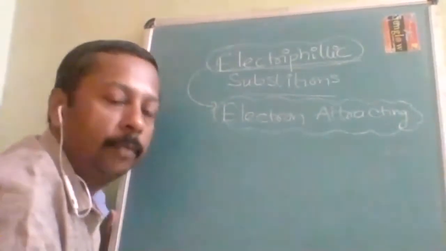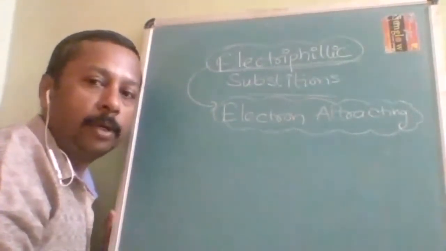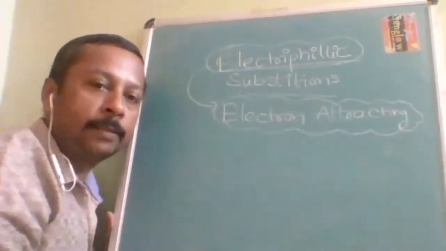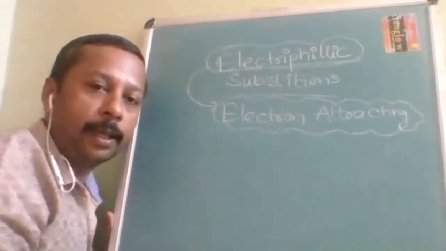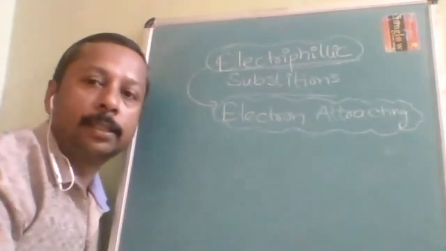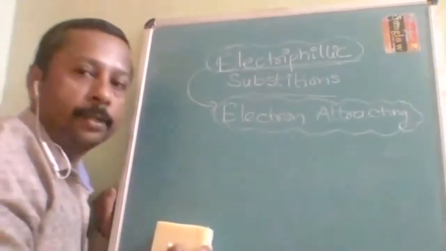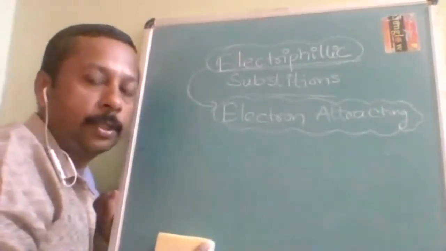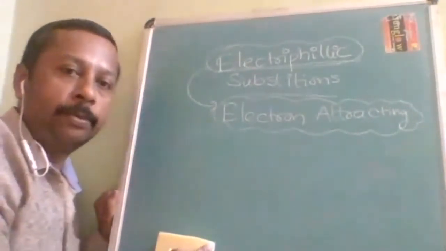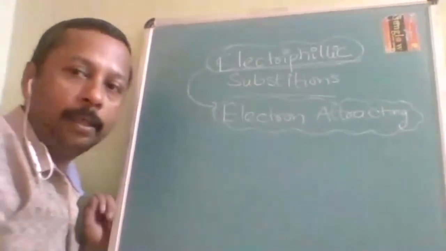Substituted means there won't be any breaking of pi bonds. The number of pi bonds and the number of sigma bonds are going to be the same. Aromatic substances are famous for this reaction. These are characteristic reactions of aromatic substances. They undergo electrophilic substitution. Why they undergo it, when they undergo it, and where we have to substitute, I am going to tell you.